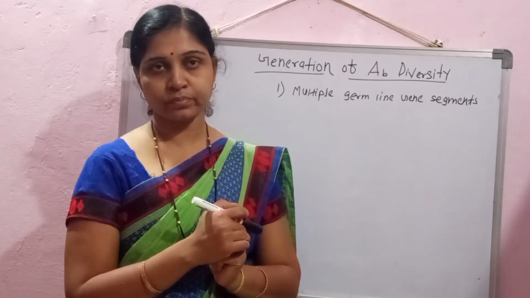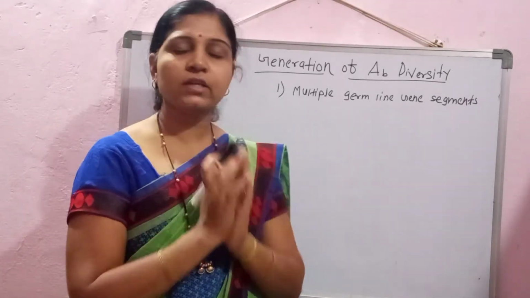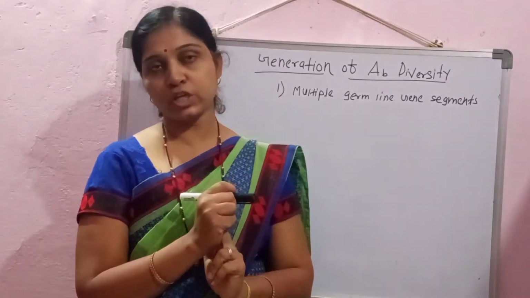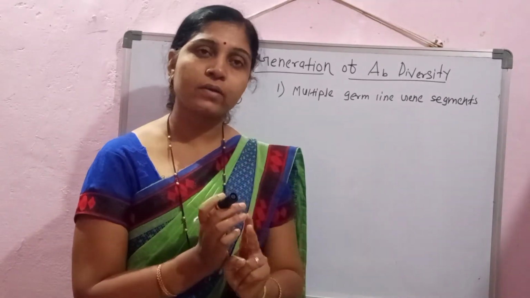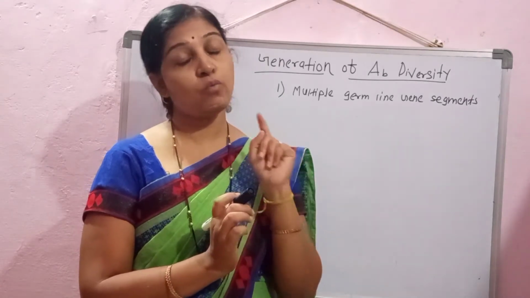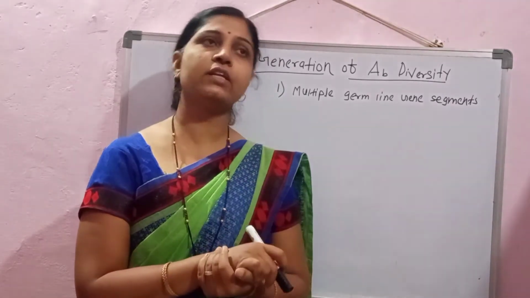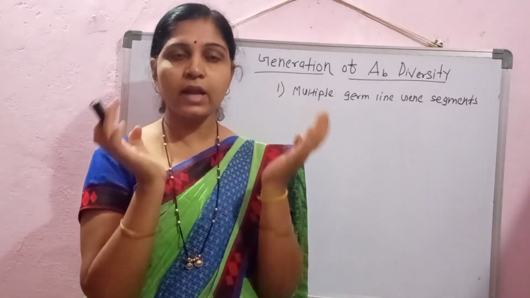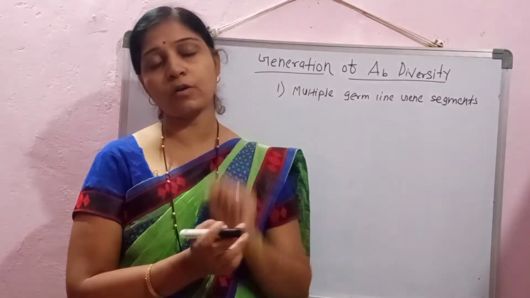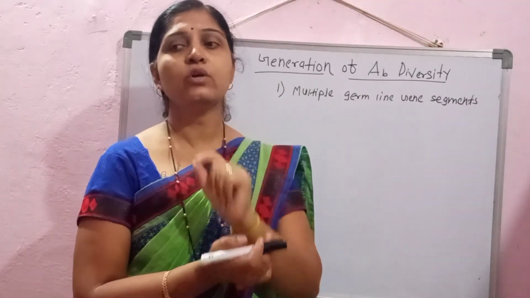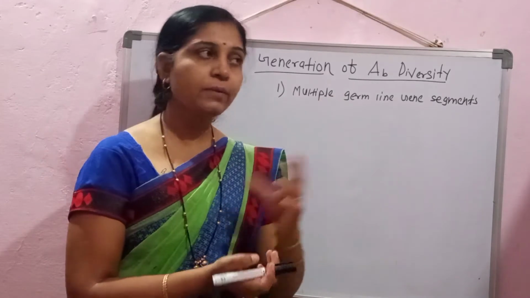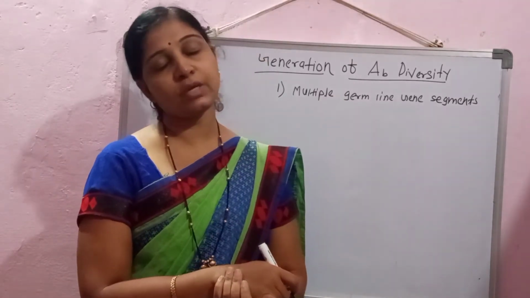Whenever we consider diversity, it is observed within the variable region, not within the constant region. For that purpose another theory was put forward by Dreyer and Bennett. They say that two different genes are responsible for synthesizing a single polypeptide chain. One gene synthesizes the variable region and another gene synthesizes the constant region. At the DNA level, these two gene segments come together to form a single polypeptide chain. This two gene one polypeptide model was accepted after studies carried out on the different sequences observed within the immunoglobulin molecules.